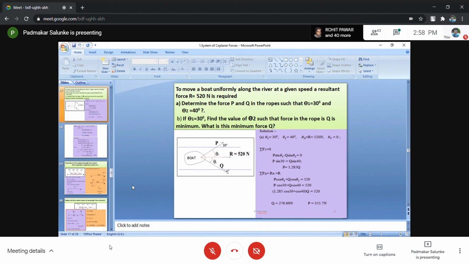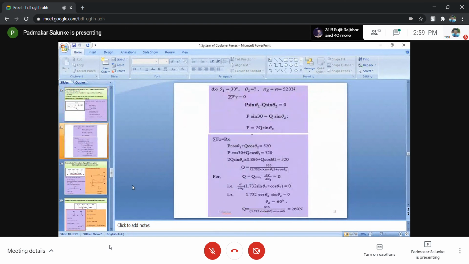First part was straightforward. Everything was given, and to satisfy that condition, you calculated some unknown forces P and Q. In the second part, something related to that you have to do. But in the second part, it is stated that theta 1 is 30 degrees, no doubt. Theta 2 is unknown, and you have to calculate theta 2 such that the force in the rope Q is as minimum as possible. Same work you have to do, but in a different style. And what magnitude of force Q comes, that also you have to work out. Look for that.